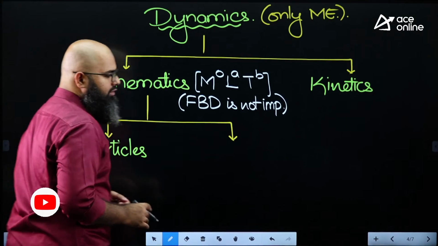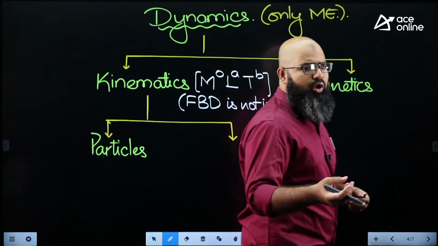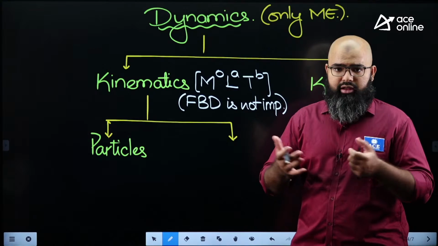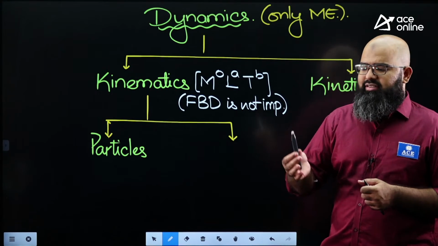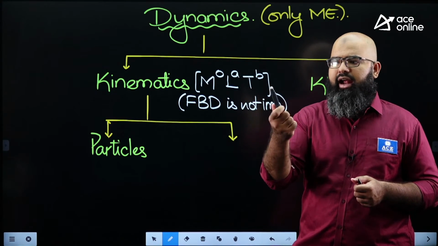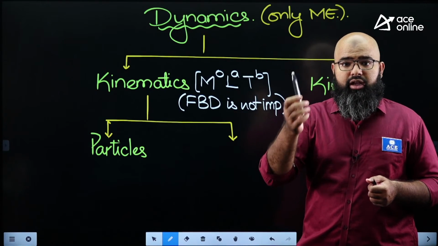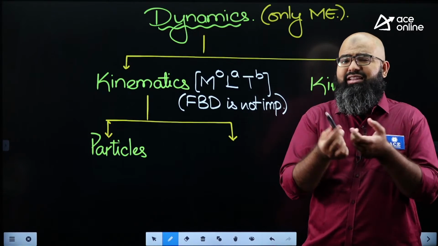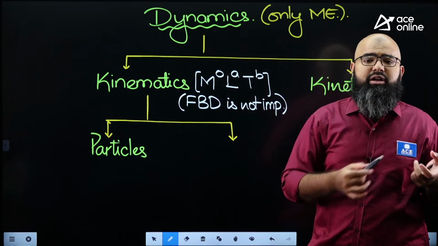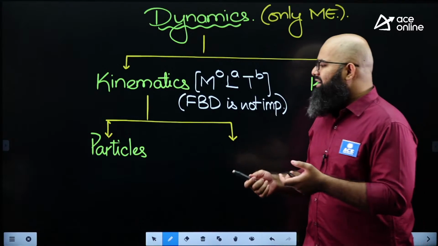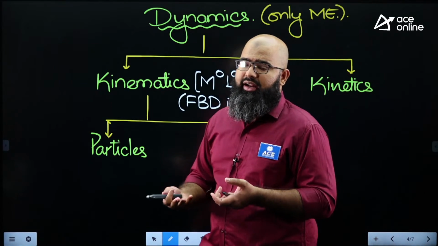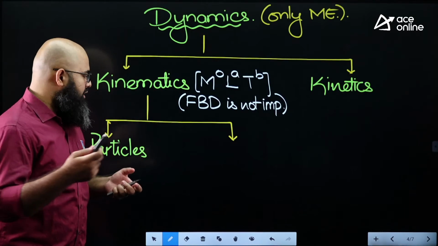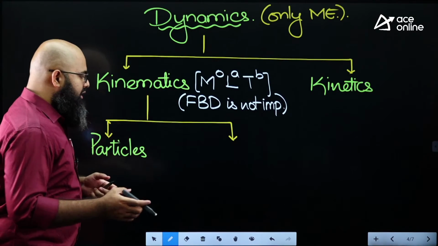Particle basically is something whose dimension is not significant with respect to the frame of reference. For example, this marker in my hand is not a particle. But this marker in this 5-story building is as good as a particle because its dimensions are negligible with respect to this entire building. So particle is something which is not absolutely defined. It is relatively defined, relative to the reference you are dealing with. So we'll have kinematics of particles.